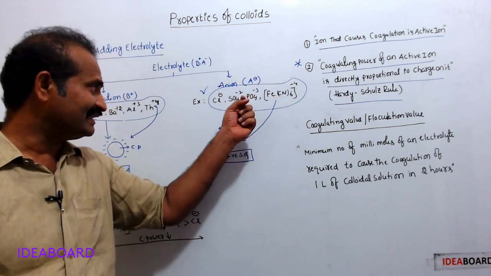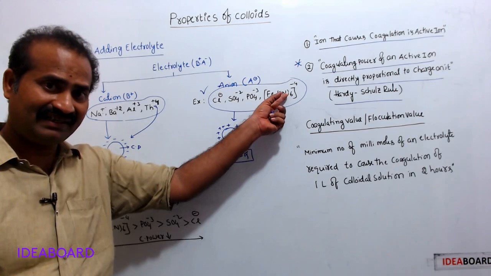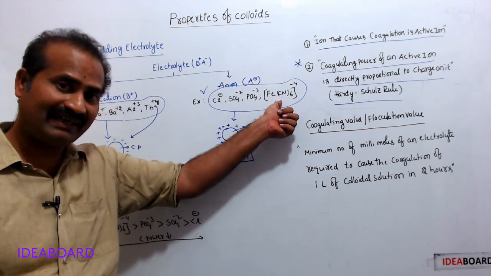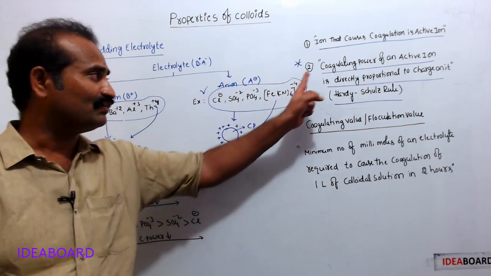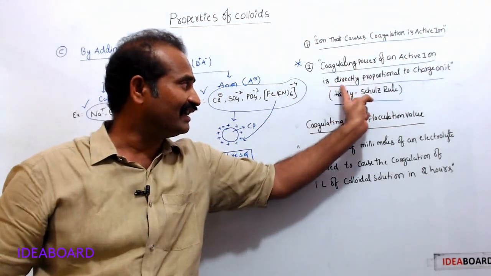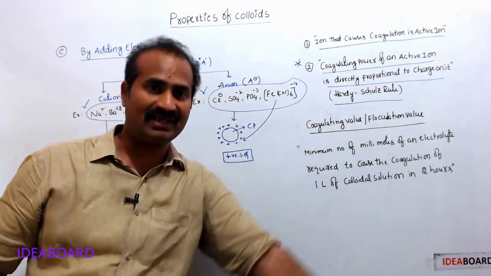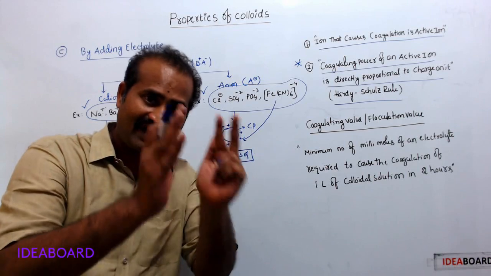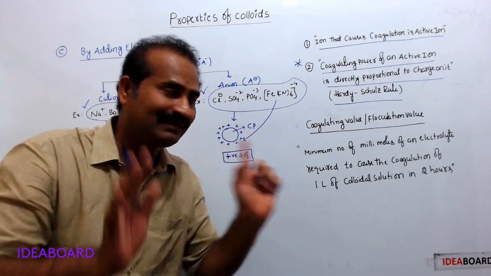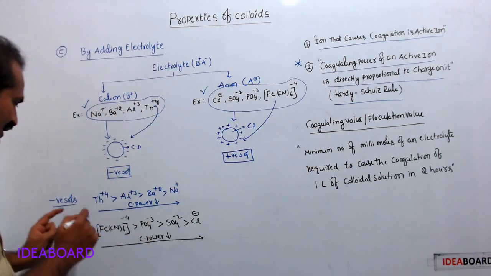Among these ions, it causes coagulation readily. Hence, its coagulating power is more. So, the coagulating power of an active ion is directly proportional to the charge on it. The more the charge on the active ion, the more the coagulating power. This is the Hardy-Schulze rule.